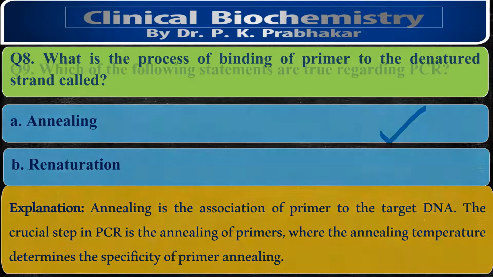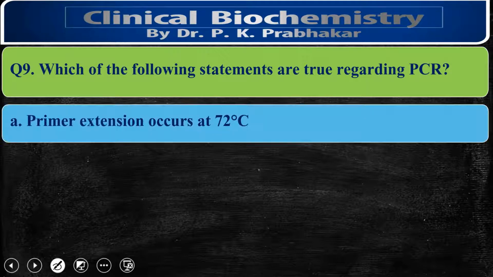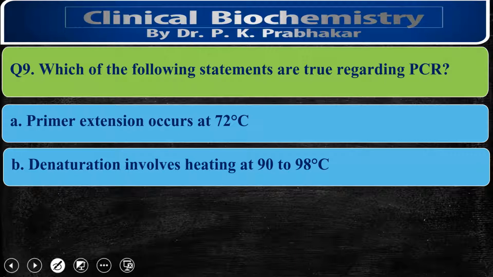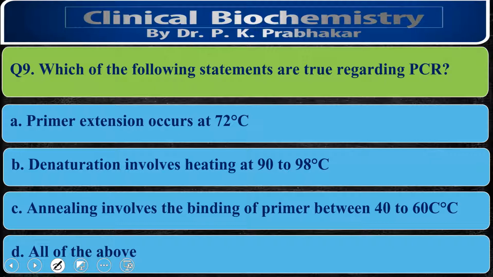Next question is, which of the following statements is true regarding PCR? Options are: primer extension occurs at 72 degrees centigrade; denaturation involves heating at 90 to 98 degrees centigrade; annealing involves binding of primer between 40 to 60 degrees centigrade; and all of the above. The correct option is all of the above. I have told you there are 3 steps.